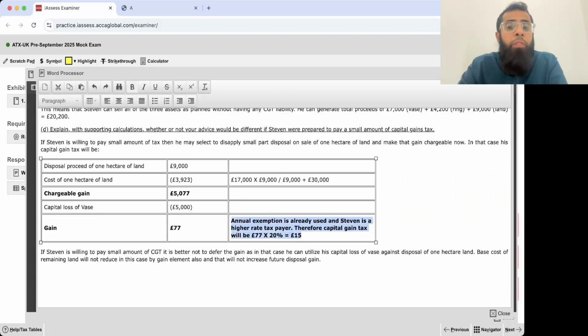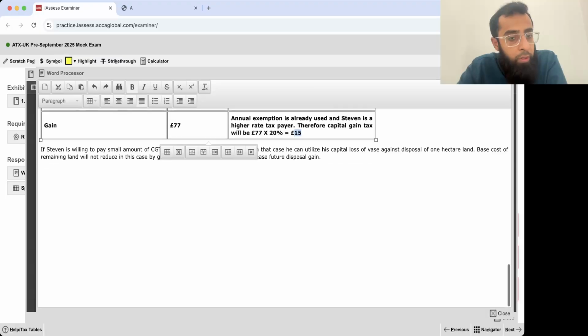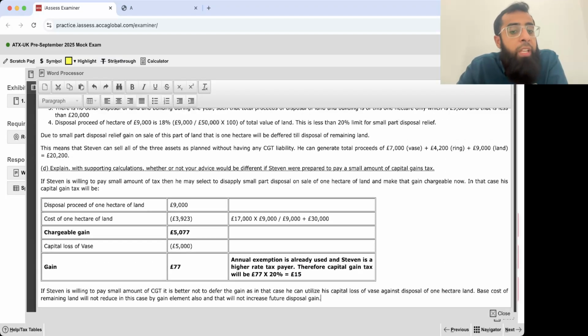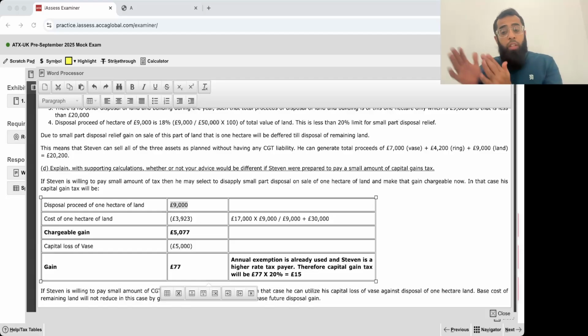Now, if you look at it carefully, if he's willing to pay a small amount of tax, it is just 15 pounds. So it is better that he doesn't defer the gain. Because if you defer the gain, then what happens? Just think about it. If you defer the gain, then you will deduct this complete 9,000 pounds from the base cost of the remaining land. So the base cost gets reduced.